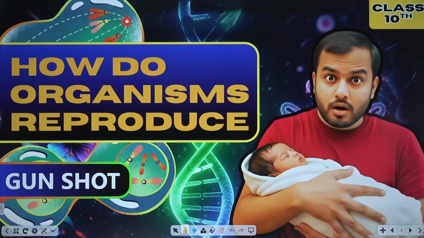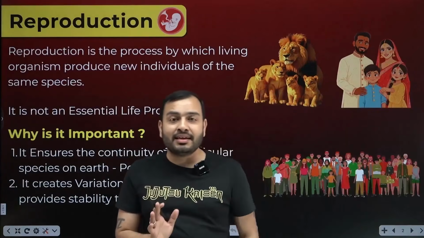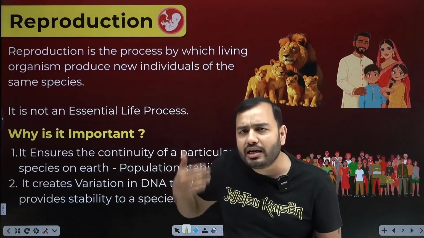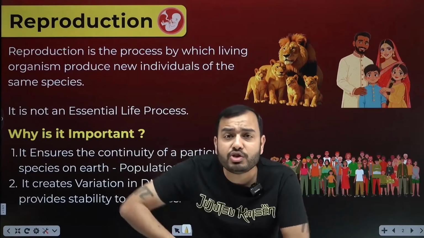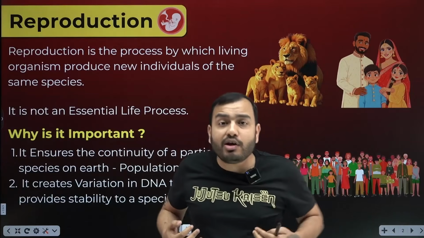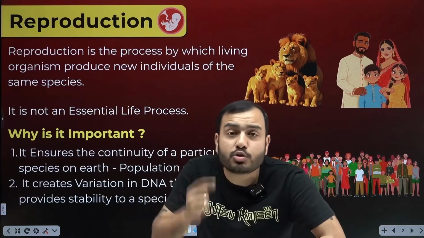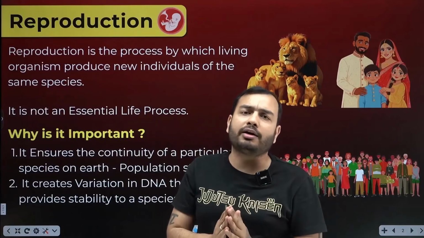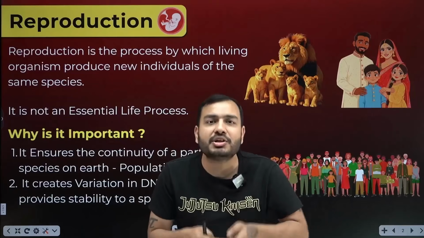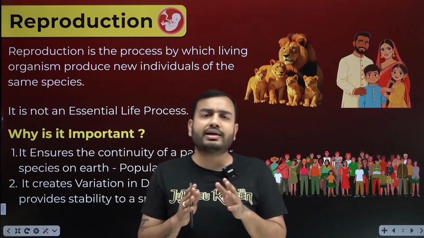How do organisms reproduce? First, let's understand what reproduction is. It is a phenomenon, a process by which a living organism forms a new individual of the same species. That is, a living organism gives birth to a new young one which belongs to the same species. What do we call that process? Reproduction. For example, a lion's cub will be a lion, a dog's puppy will be a dog, a human child will be a human, and so on.